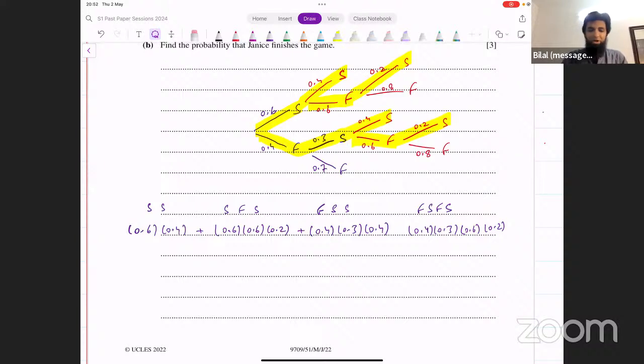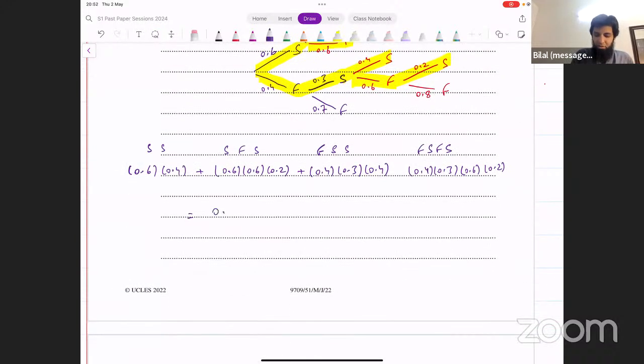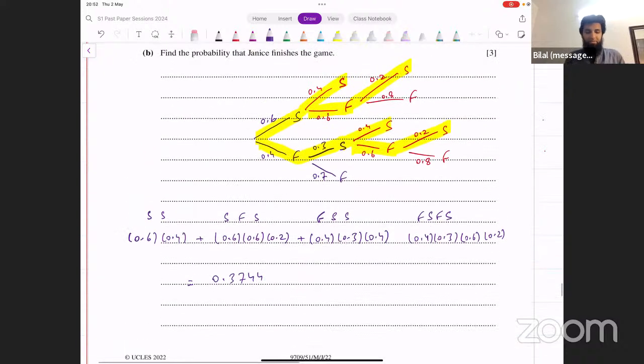Yeah, so that's what I'm getting, 0.3744. That's the probability that we got for this, 0.3744. And that's our final result for this part.